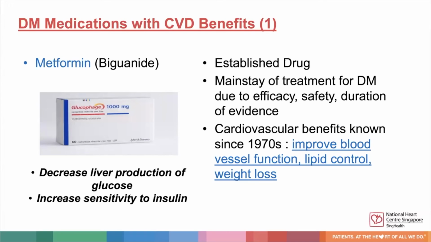One such medication is metformin, which belongs to the biguanide group of medication. It goes by the trade name of Glucophage, and it works by decreasing liver production of glucose and increasing the body's sensitivity to insulin. It is a well-established medication and is still the mainstay of treatment for DM due to its efficacy, safety, and duration of evidence. Its cardiovascular benefits have been known since the 1970s, and metformin improves blood vessel function, lipid control, and has weight loss benefits.